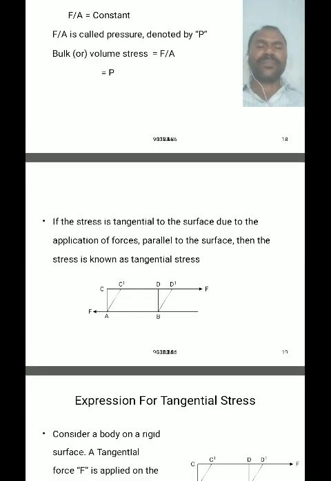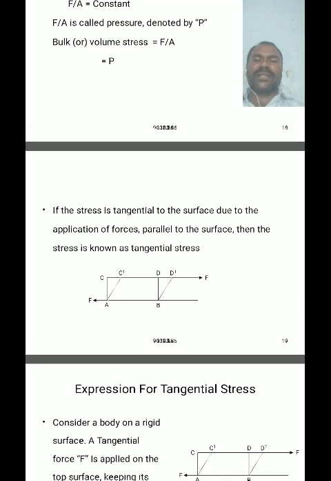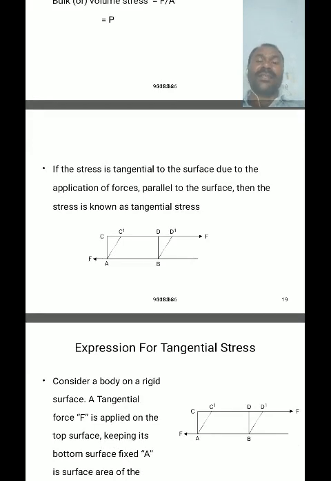For example, here the force is acting per unit area parallel to the surface. So the application of forces parallel to the surface area is called a tangential stress.